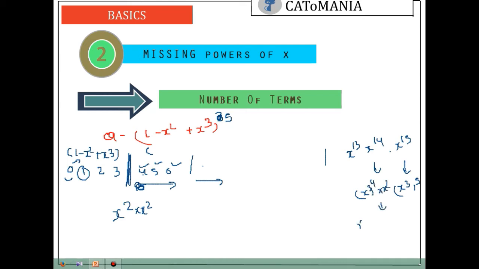So it will be x to the power 12 plus 2, which is 14. Can we get x to the power 13? Now this is a big thing. Maximum can be either 15 or 14, but you cannot get x to the power 13. If you are writing it in this way, then the maximum power would be x to the power 10. So you cannot get x to the power 13. So this is the missing term.